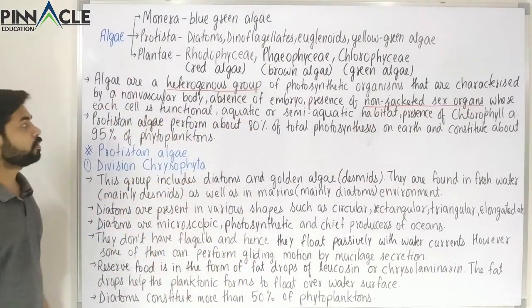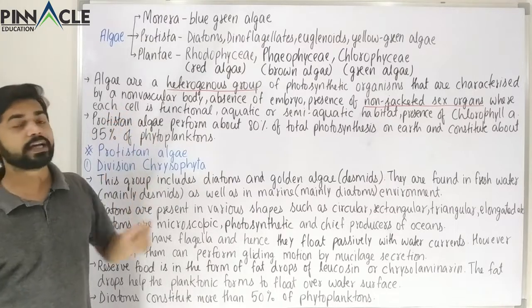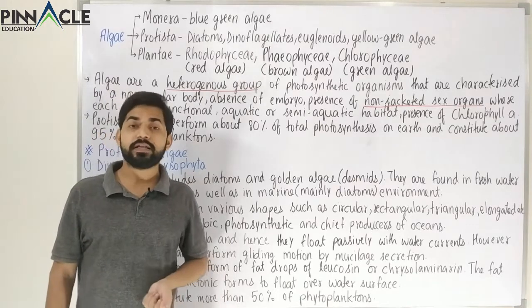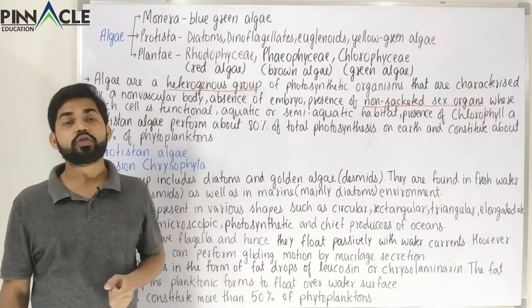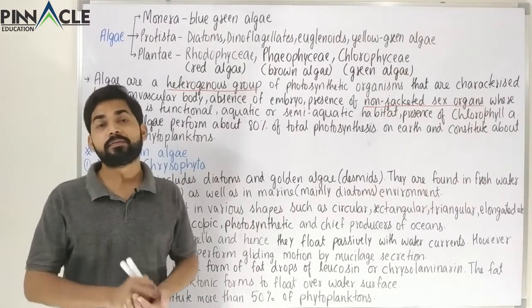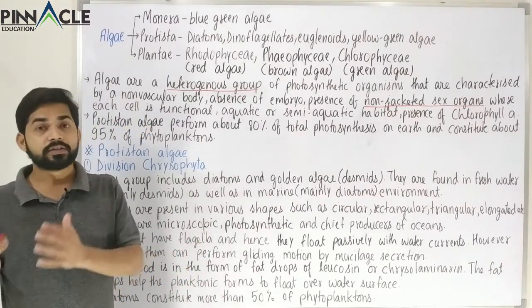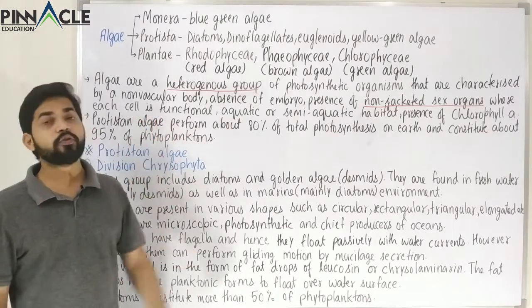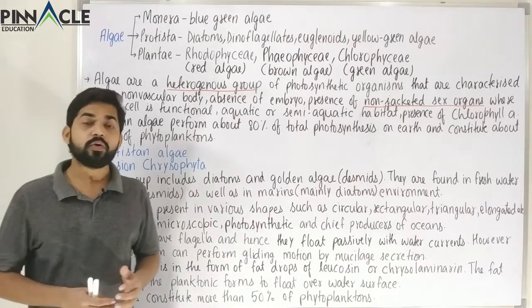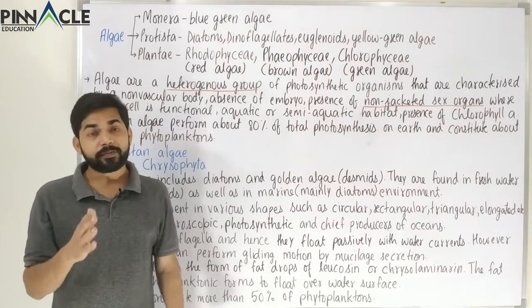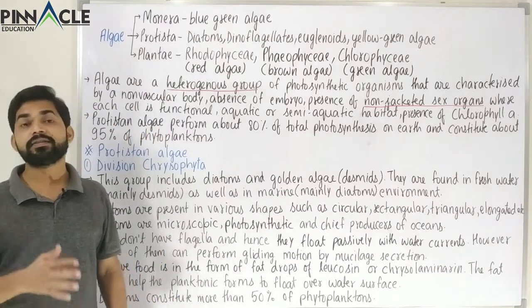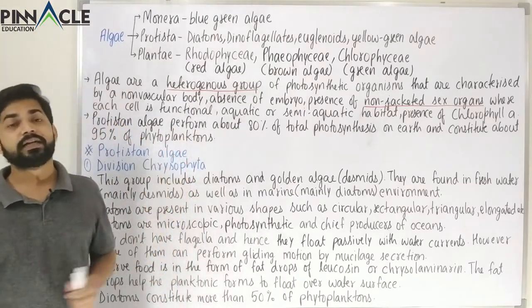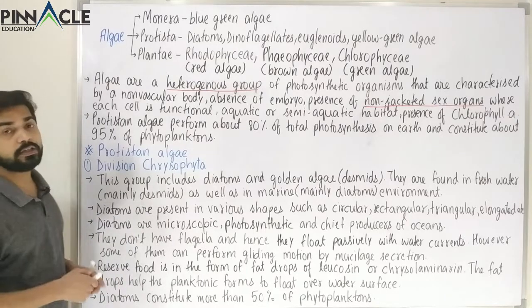And in the case of non-jacketed sex organ, each and every cell is functional, that is, it could contribute in reproduction. But in the case of angiosperms, the sterile layer does not take part in reproduction. So it has no role with regard to reproduction. So these are a few properties about the alga, and also in angiosperms we know that after the zygote there is a stage called the embryo. Embryos are not formed in the case of this category, that is alga. So these are some of the properties of alga.